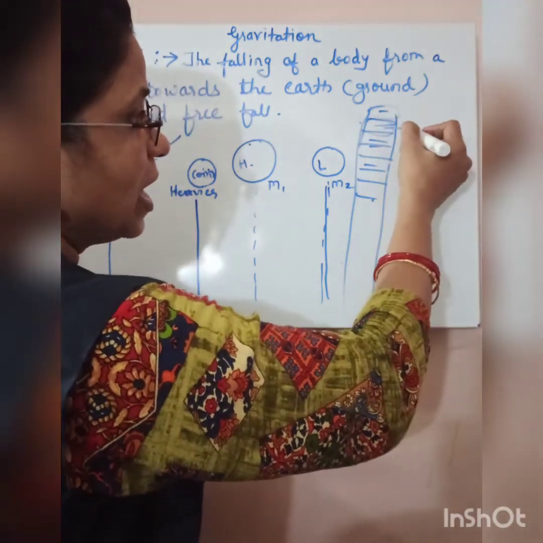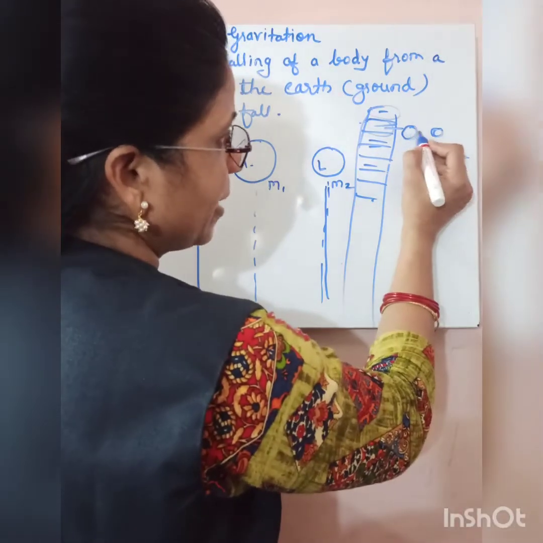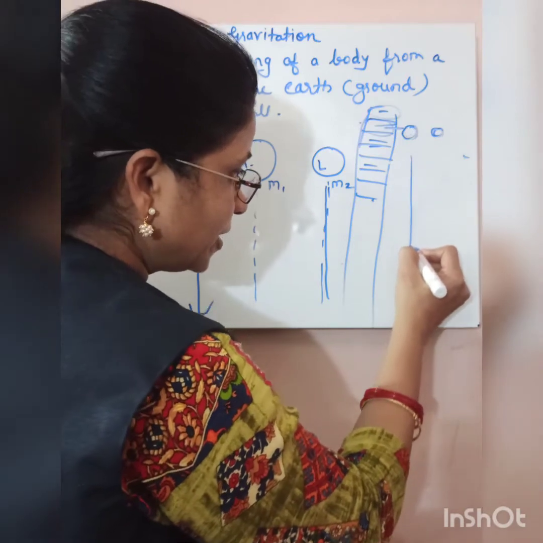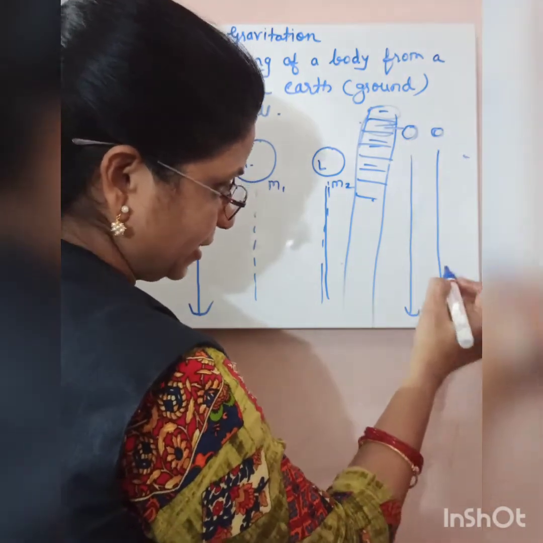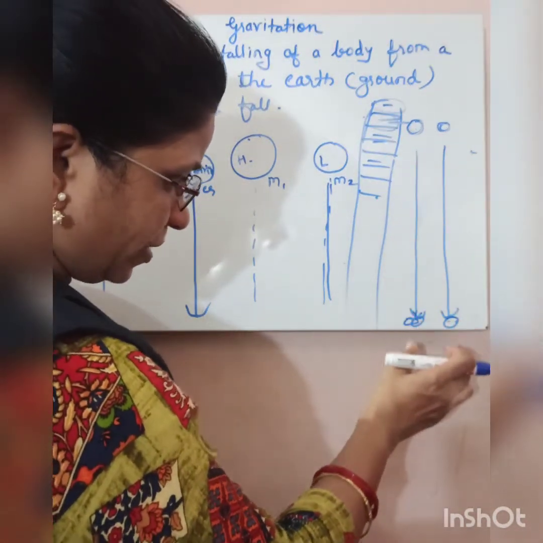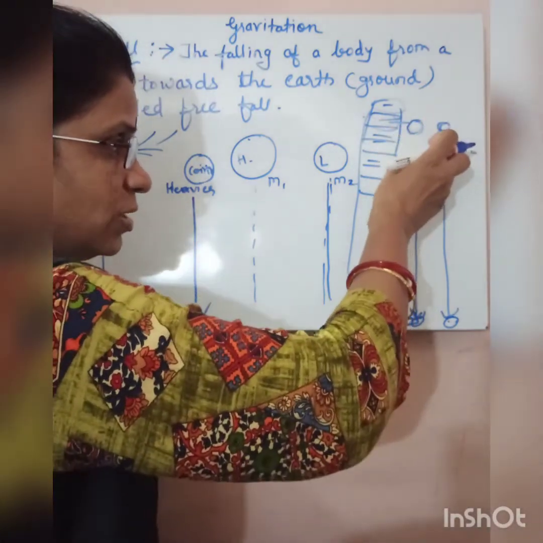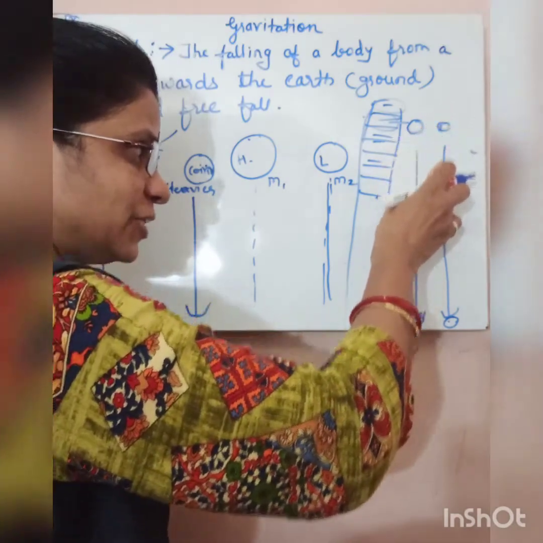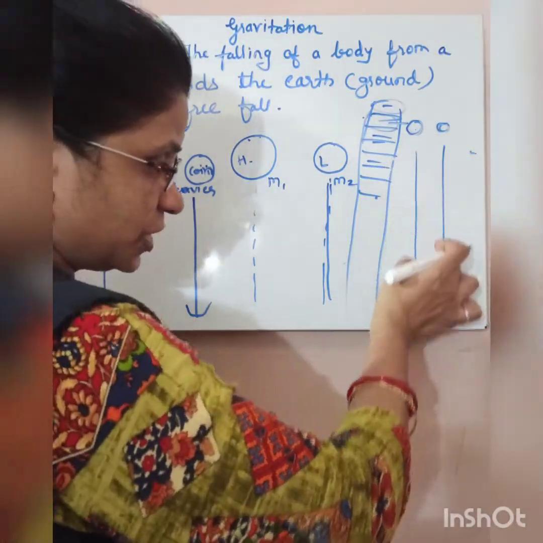From that particular height, he observed that both the stones reached the ground at the same time. With this experiment, Galileo concluded something. See children, here this ball, these objects are moving. The direction is the same; there is no change in direction.